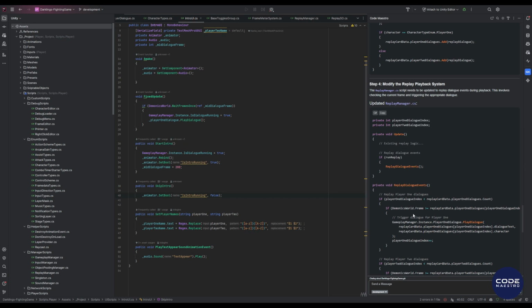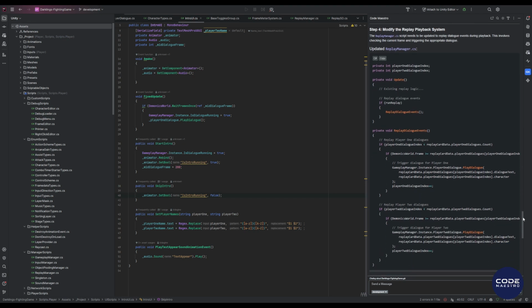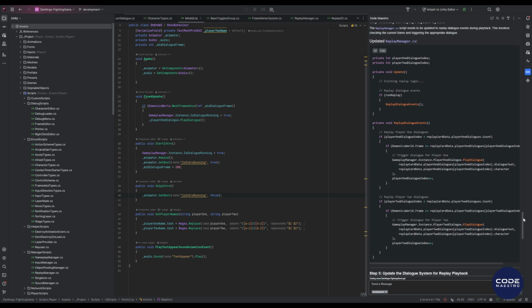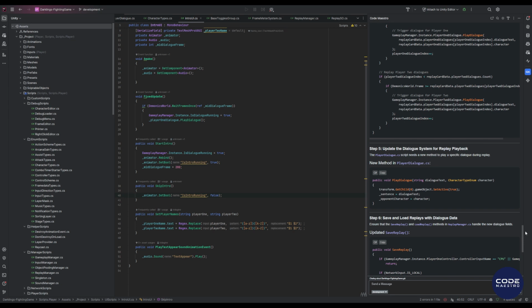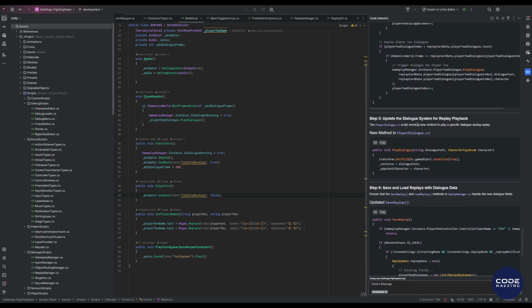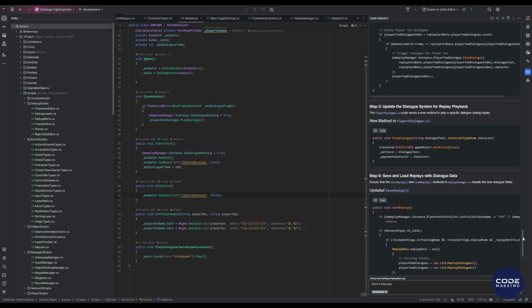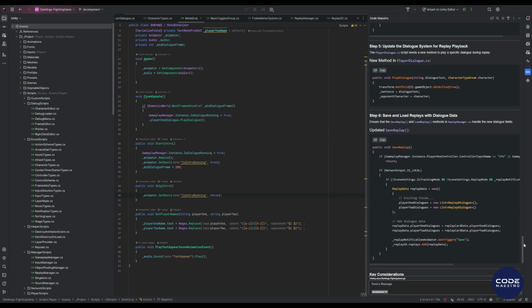This is roughly how all other replays in the game are implemented, according to what we saw in the previous response, and the actual dialogue playback method for the first and second players. Then it suggested adding another small method to the dialogue class itself, which will open the dialogue not from scratch, as it happens during the match itself, but with data from our replay data structure. Excellent. All that's left is to learn how to save and load replays with dialogue data, using this method as an example. That concludes the refactoring.